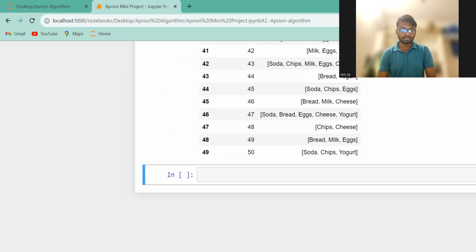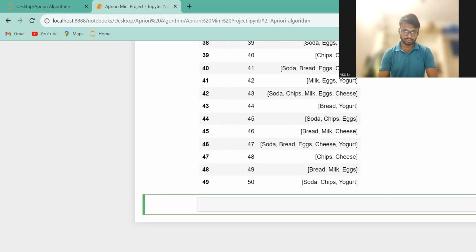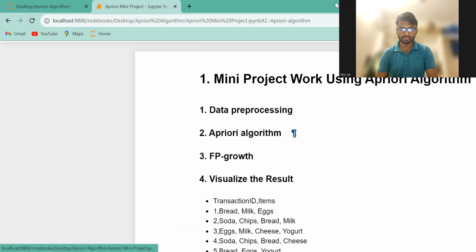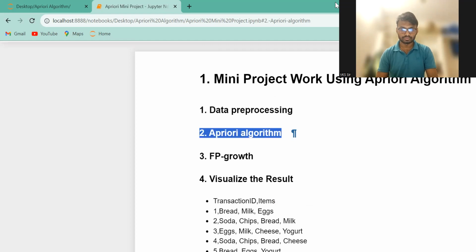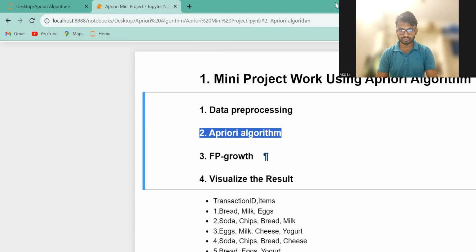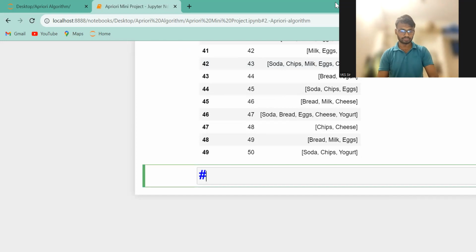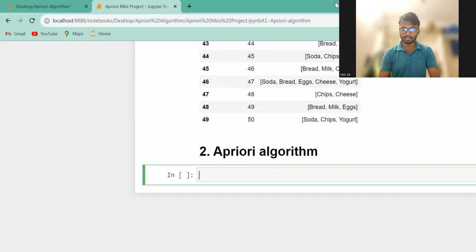So now let's go for the next part, the apriori algorithm. What do we have to do here?